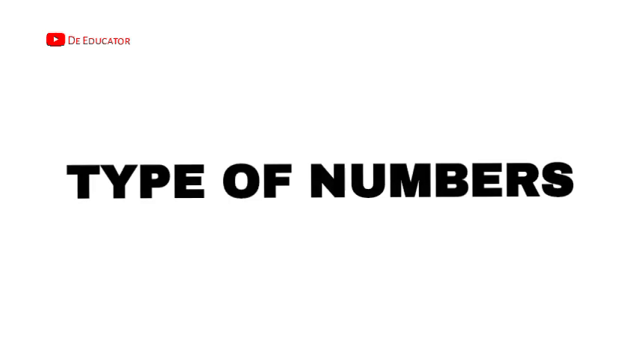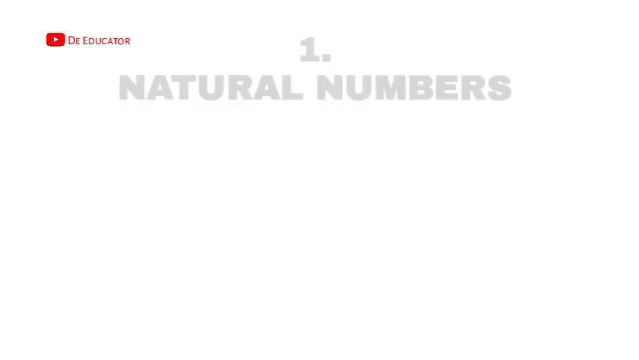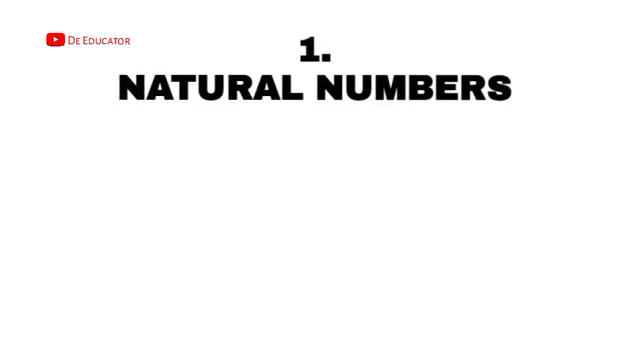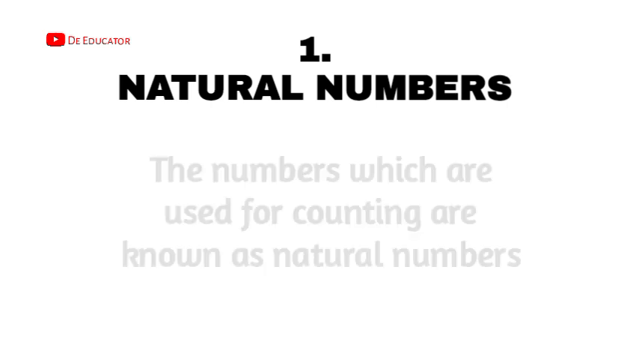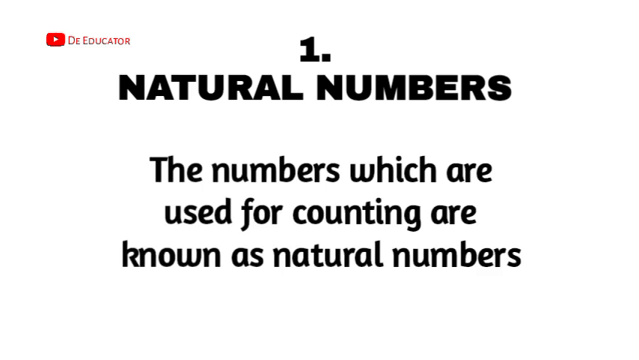Alright, numbers is not a strange word, it's not something we don't know. It's something we all know. So straight we'll be moving on to types of numbers. The first type of number I'll be looking at are natural numbers. And the next thing you want to ask is, what are natural numbers? Natural numbers are the numbers which are used for counting.